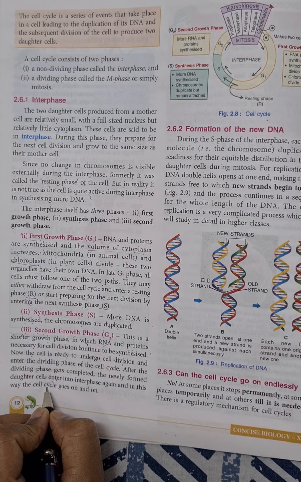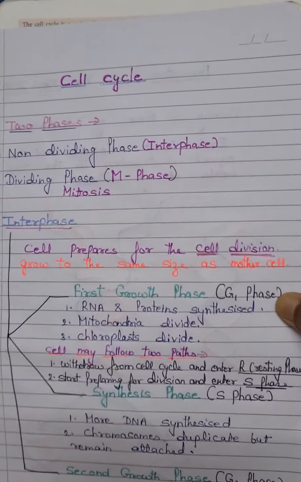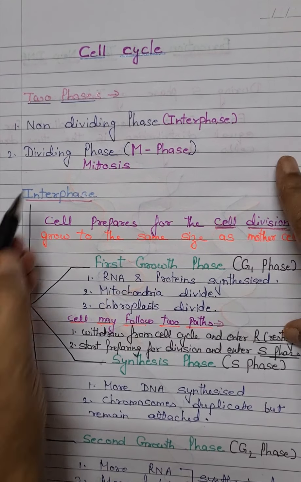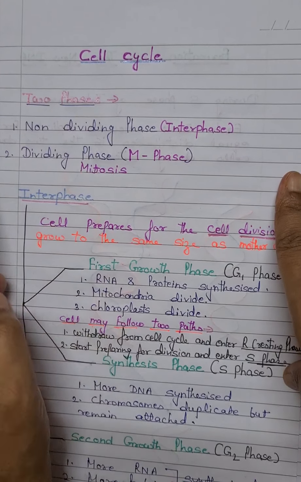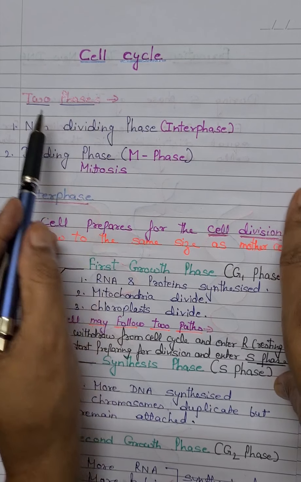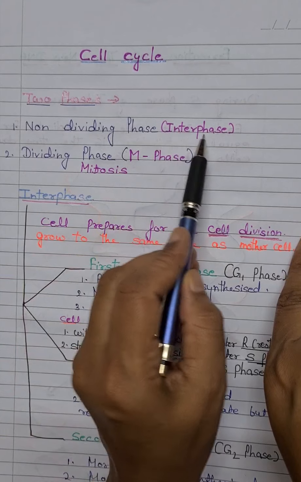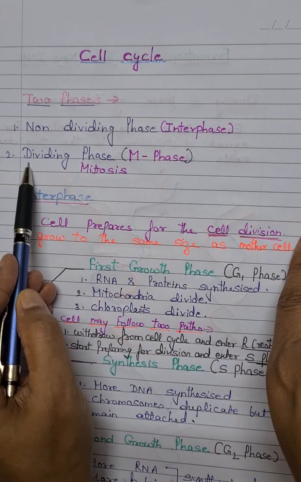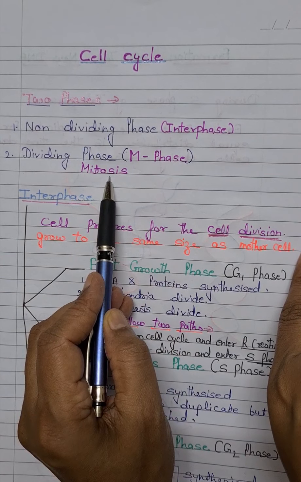Now, all these changes, again one revision of the different phases of interphase. The cell cycle events which take place inside the cell before cell division, in which the cell prepares itself for cell division. The two phases of the cell cycle are, first, the non-dividing phase, interphase, and second, the dividing phase, or we call it the M phase, mitosis.